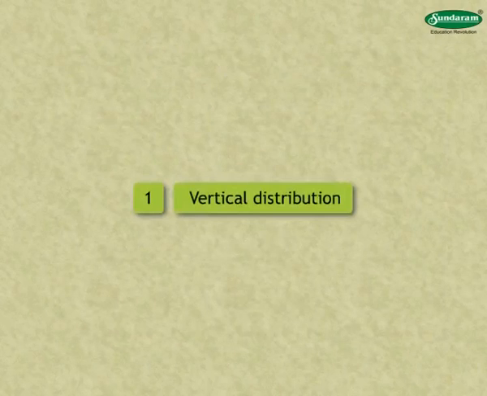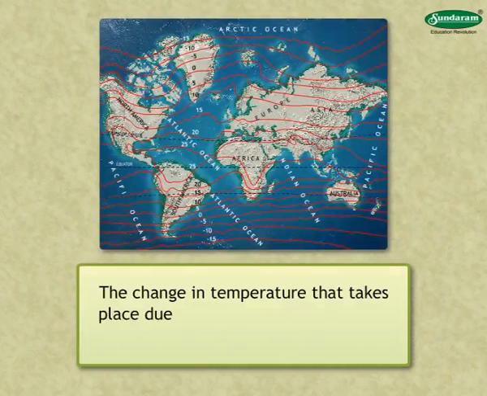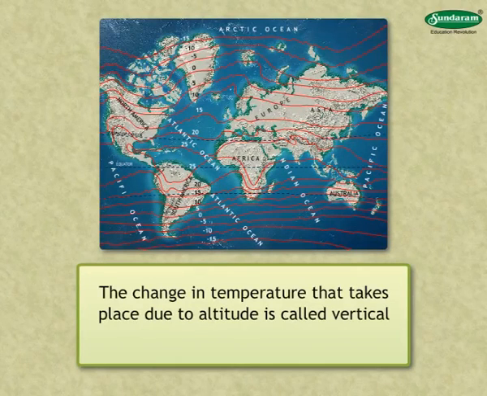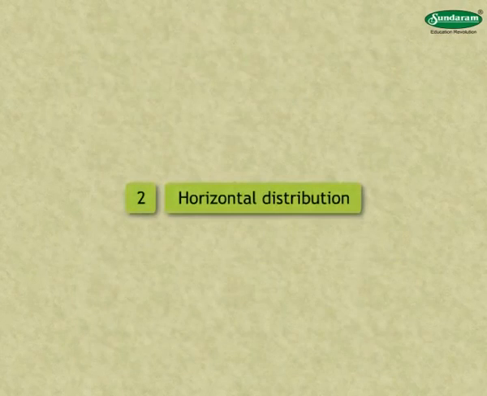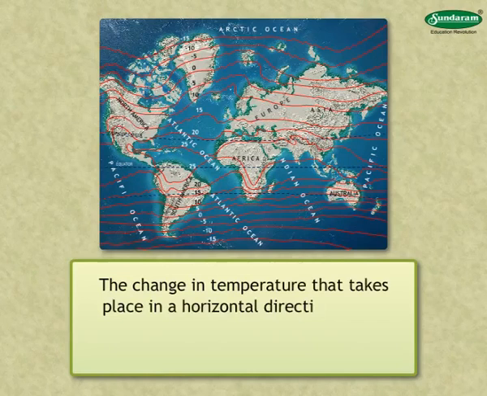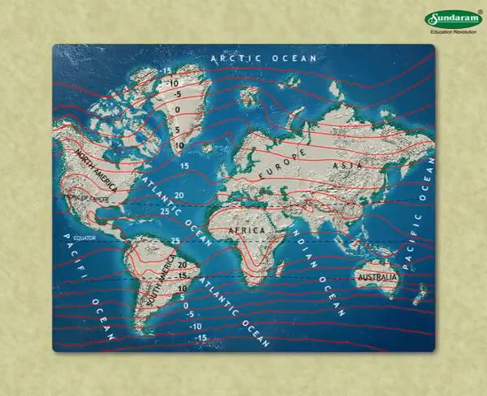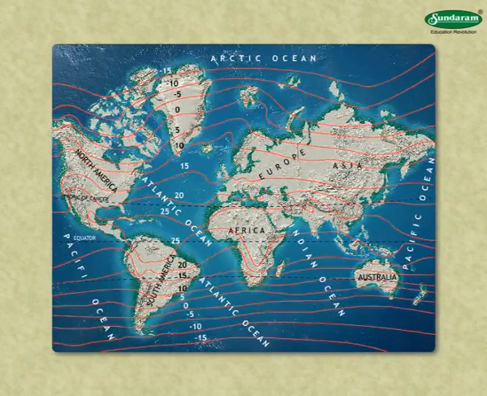1. Vertical distribution. The change in temperature that takes place due to altitude is called vertical distribution of temperature. 2. Horizontal distribution. The change in temperature that takes place in a horizontal direction on the surface of the earth is called horizontal distribution of temperature. Horizontal distribution of temperature is shown on the map with the help of isotherms.